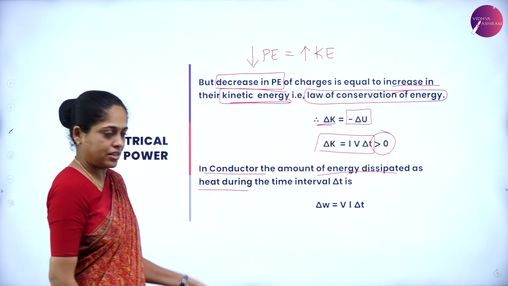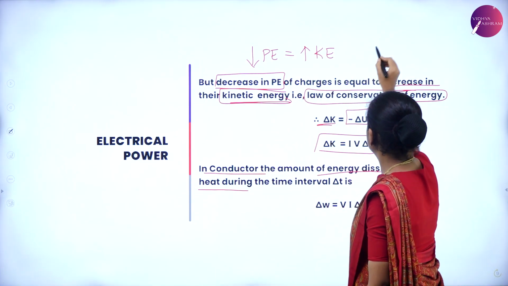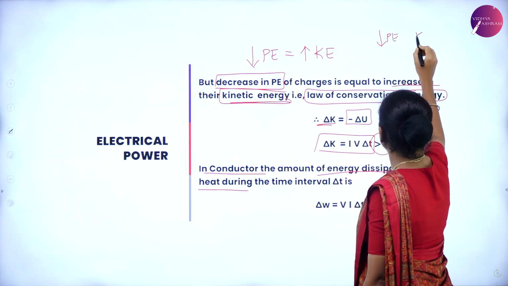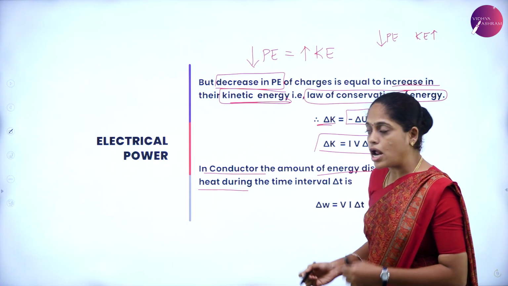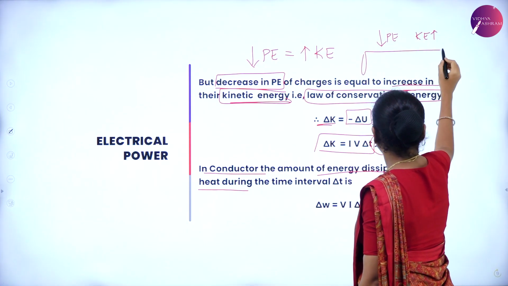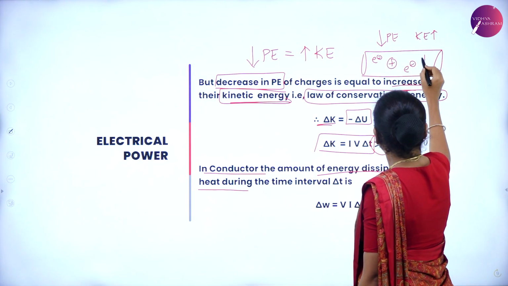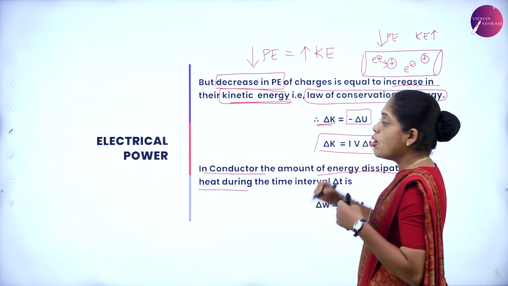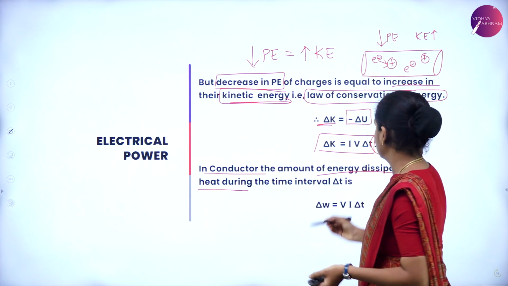How is the energy lost? Let us understand this. As the potential energy decreases, the kinetic energy of the electrons increases. So the electrons in the conductor start to move faster. While they are moving faster, they collide with the immobile positive ions.